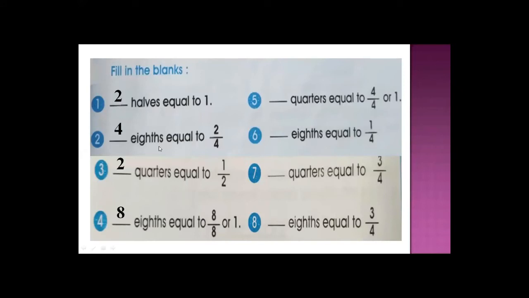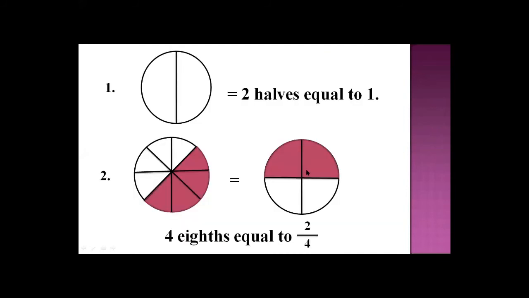But what they ask is, dash eighths equal to 2 upon 4. First of all, you make a figure of this. Okay, 2 upon 4. Then you divide this 2 upon 4 further into 8 parts. It means 2 2s are 4 and 4 2s are 8, so you multiply it with 2. So when you divide it into 8 parts, 1, 2, 3, 4, 5, 6, 7, 8, because they are asking about 8, you divide this figure further into 8 parts.